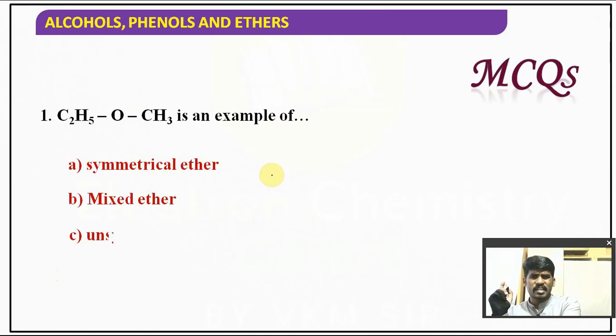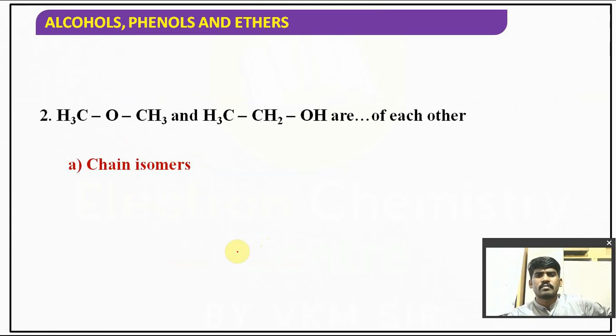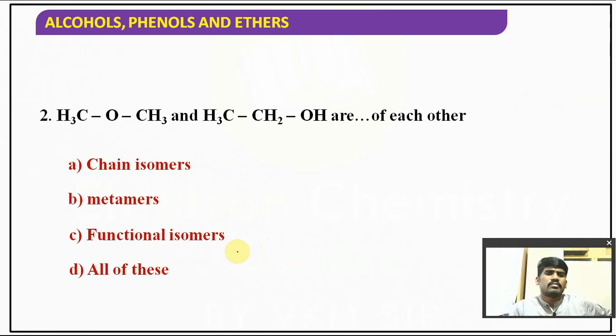Let's solve some simple questions. C2H5OCH3 is an example of, it is one alkyl group, it is another alkyl group. Both the alkyl groups are different, so mixed ether as well as unsymmetrical ether, both B and C are correct. Next, these two are examples of, here you can see the ether functional group, here you can see the alcohol functional group. So both these are examples of functional isomers.